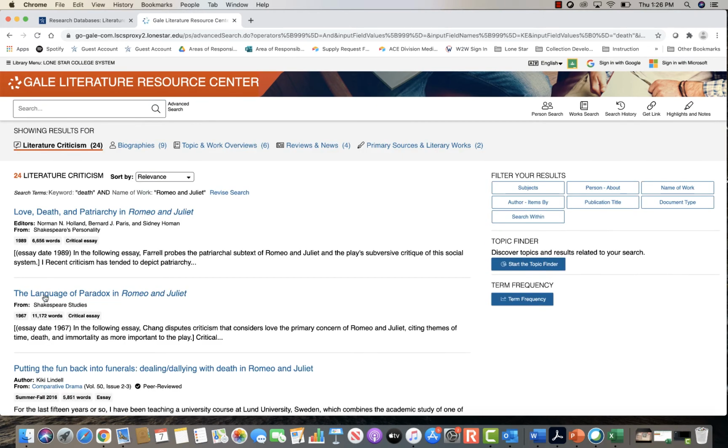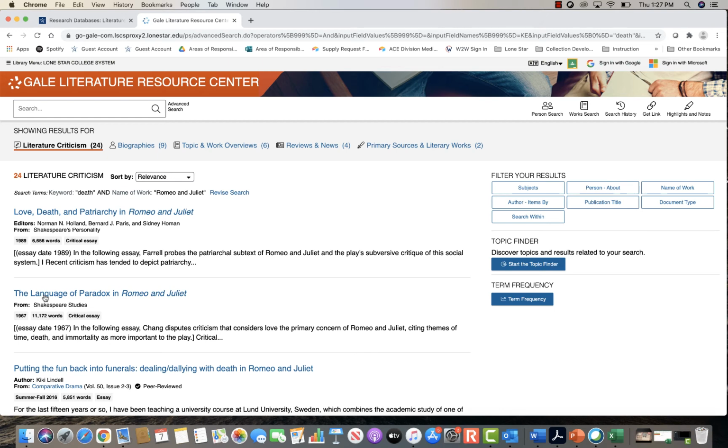So it's going to start us off like our other database that has some tabs here at the top. We're looking right now at literary criticisms, and it's showing that we have 24 of them. There's also 9 articles that are biographies. There's topic and work overviews, and there's 6 of them. Reviews and news, we have 4. And for primary sources and literary works, we have 2 articles.